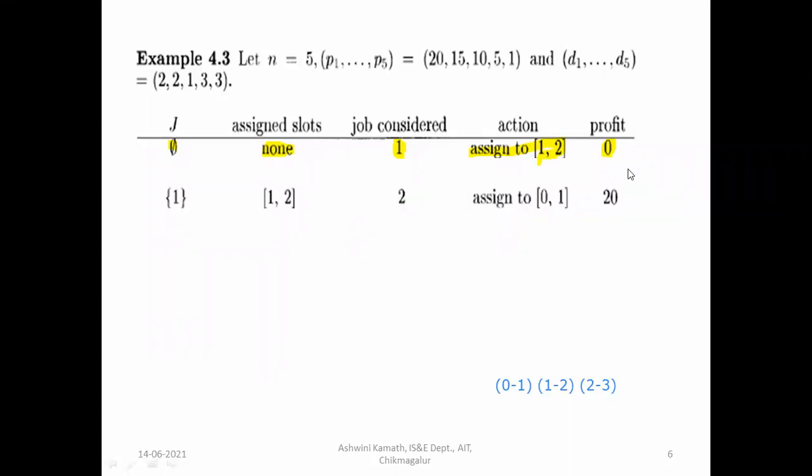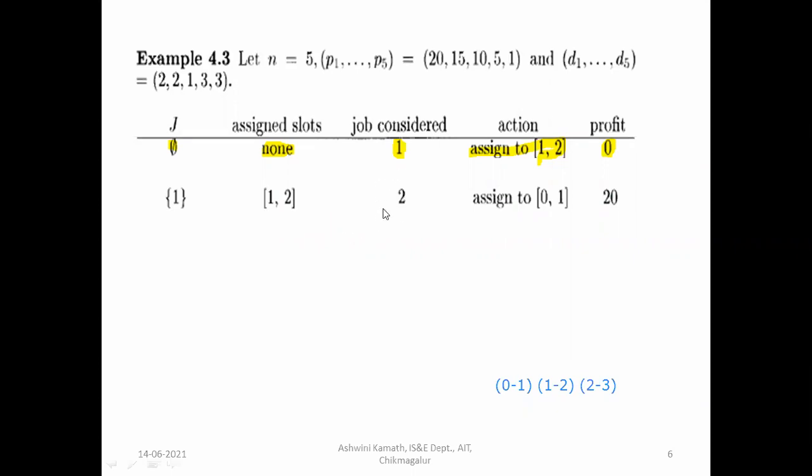In the next step, assign job 1. Job 1 was considered in the previous iteration, it is 1, right? So assign it to 1 to 2. You can assign it to 0 to 1 or to 1 to 2 because the maximum time given for this is 2 units. So it is assigned to 1 to 2. You can assign it to 0 to 1 also, nothing wrong in that.